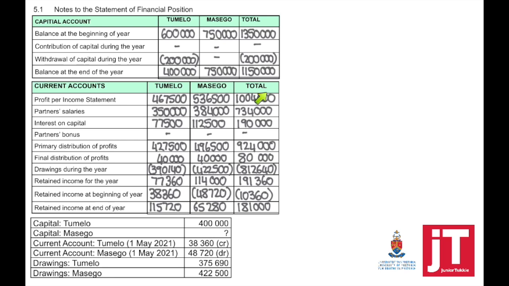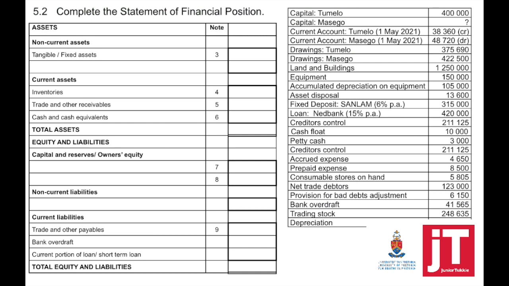Now, do not forget the total balance at the end of the year for capital and the total retained income at the end of the year for the current accounts must appear in the statement of financial position. Completing the statement of financial position, we start with the list of balances which was given to us.